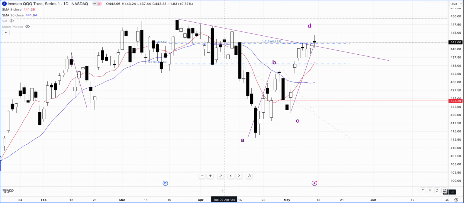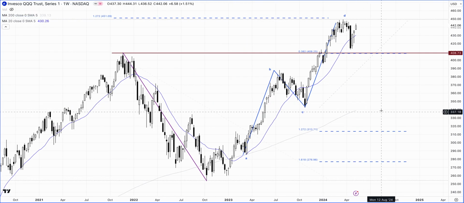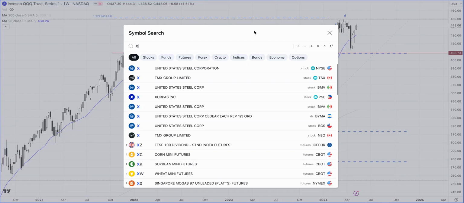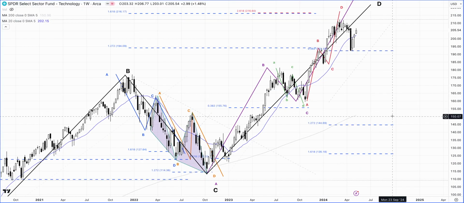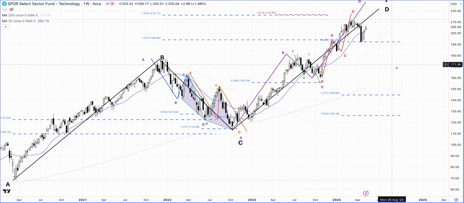78.6% retracement. And the interesting part about the longer term QQQs on the weekly chart is that we have this ABCD price formation. We were looking for 450. We pretty much got there. And if we were to look at XLK on the longer term as well, slightly different pattern here, but again it also came very close to the 1.618 expansion on the 216 level that we're watching for.